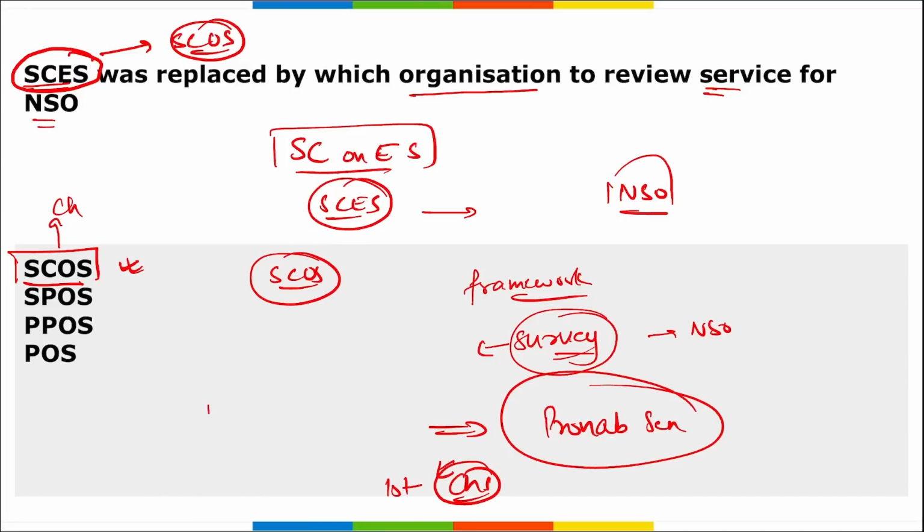Then this committee will have 10 official members and 4 non-official members who are eminent academics. The panel can have up to 16 members as per the order given by the Ministry of Statistics and Programme Implementation, right? So coming back, SCES was replaced by which organization? It was replaced by SCOS, that is your Standing Committee on Statistics.